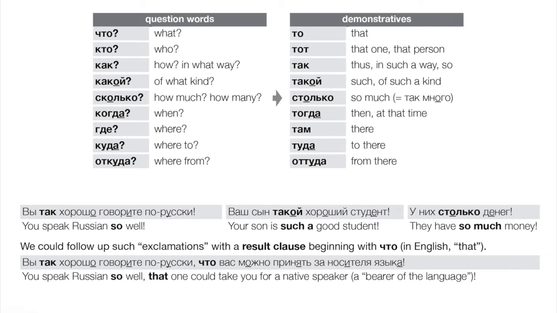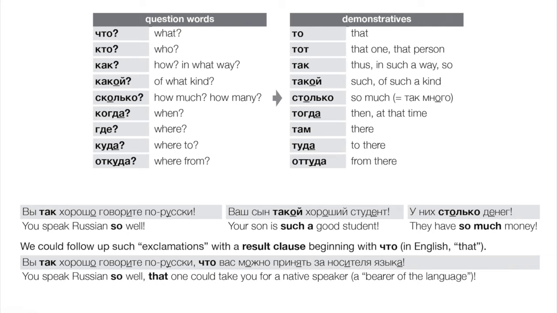Где, куда. And we see in almost all of these a ка, right? A K present. And indeed, even where we don't, like in где and что, there was originally a ка there that has mutated, right? So basically, if we reach back to the early days of the language, question words were formed with a ка, while demonstratives were formed with a те, right? So if we look over and compare, we see these are basically the same words, the only difference being a ка versus a те, right?